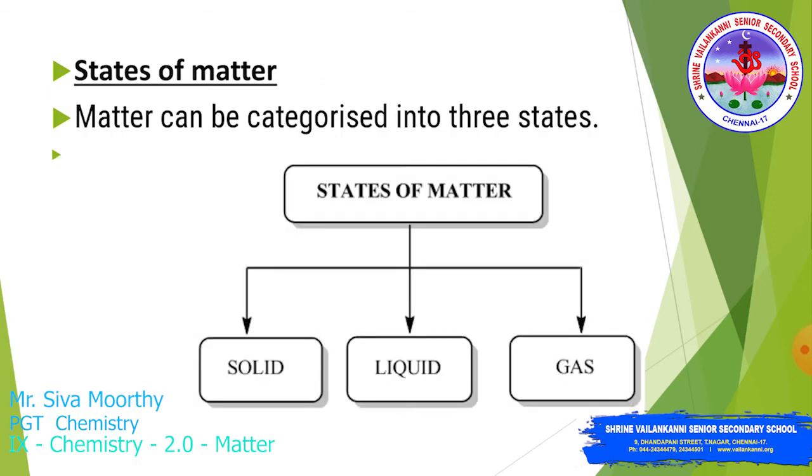The next one, students, the states of matter are further classified into three types: solid state, liquid state and gaseous state. You know very well, you are familiar with the classification of matter from the lower classes. See students, what are the important properties of solids?